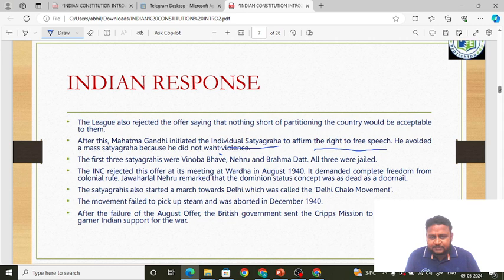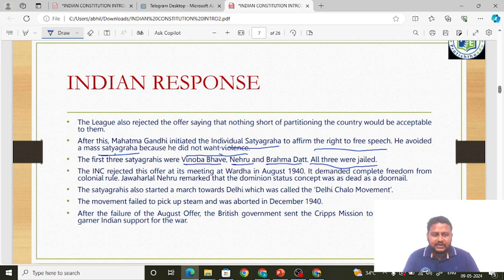So, to affirm the right of free speech, he avoided mass satyagraha, because he did not want violence. He was disappointed because violence broke out in 1921, and there was also some violence in the civil disobedience movement which took place in the 1930s. Like I told, the non-cooperation movement took place in the 1920s, and violence was seen there also. So he did not want any violence, so he started individual satyagraha. The first three individual satyagrahis were Acharya Vinoba Bhave, a very important name, Jawaharlal Nehru, and Brahmadan. You have to remember these people. All three were jailed. Why? When they were doing individual satyagraha, they were put behind bars.